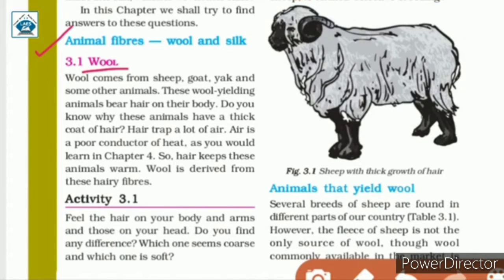As discussed before, wool is obtained from the hair on the body of sheep, goat, yak and some other animals. Now they have a thick coat of hair in order to keep these animals warm. How does this happen? Because hair on the body of these animals traps a lot of air, and air is a bad conductor of heat. What is the meaning of bad conductor of heat? That means air does not transfer heat speedily. Now we will learn more about this in chapter 4.